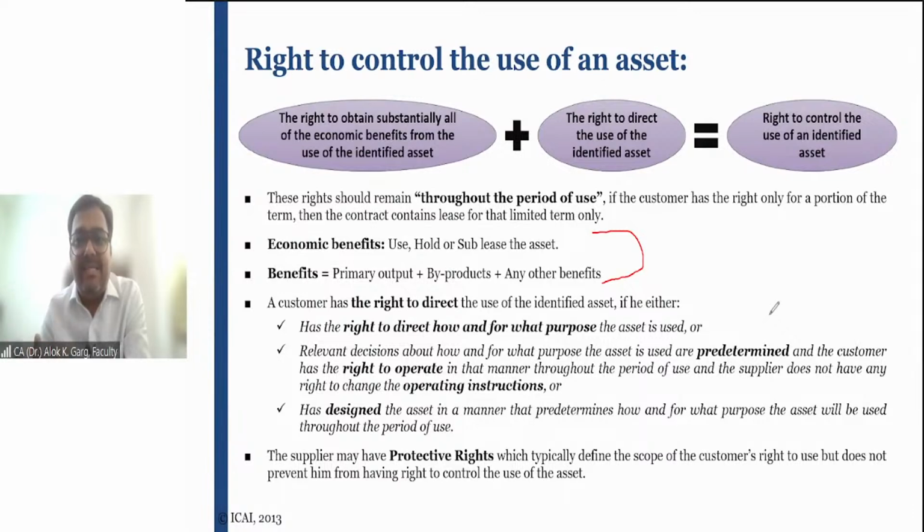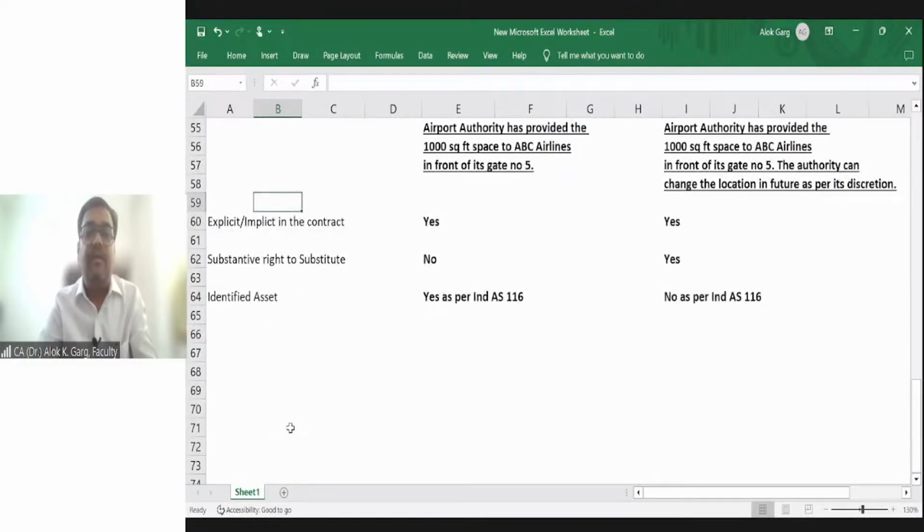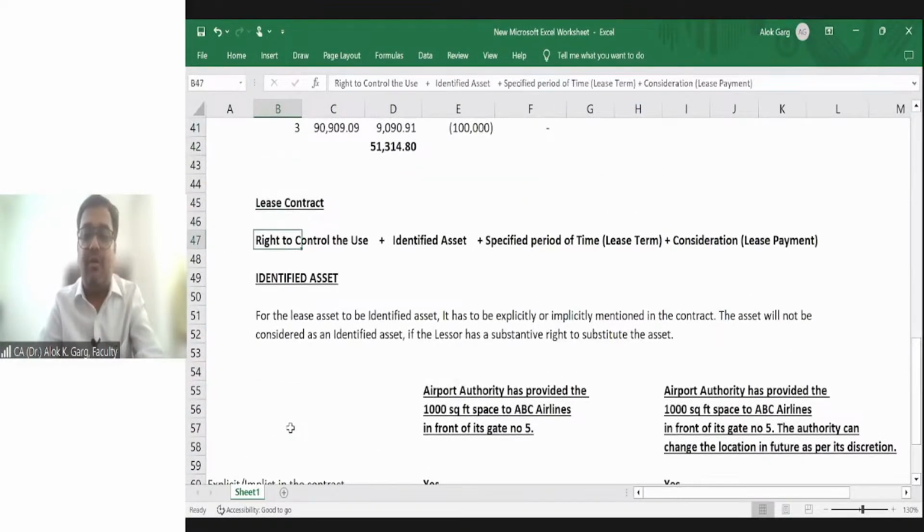So it is the lessee who is deciding how to use that asset. It is not the lessor who is deciding how to use the asset and for what purpose the asset is used. Is that clear, friends? Is that clear or not clear? Clear? So again, let me go back to the Excel file. The second concept is the right to control the use of the asset.